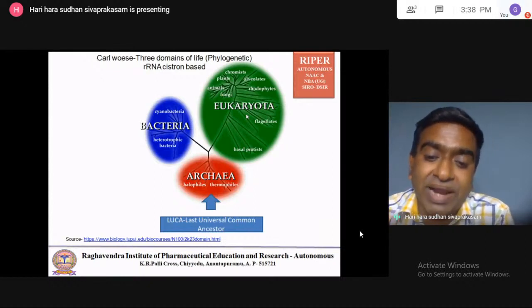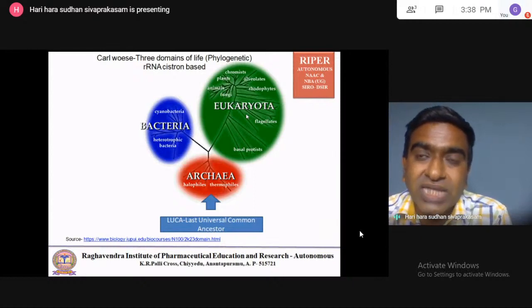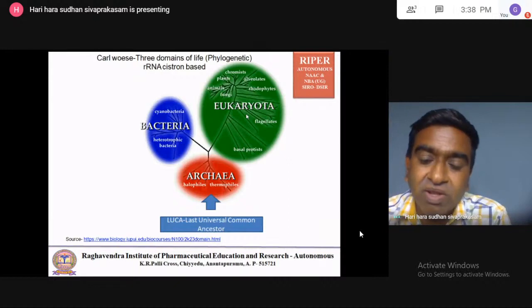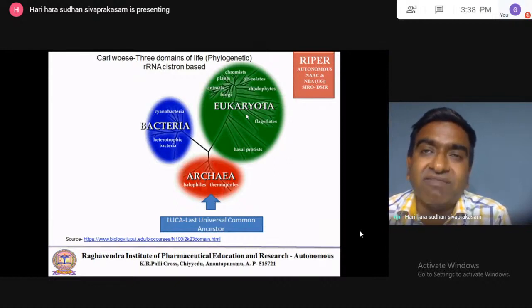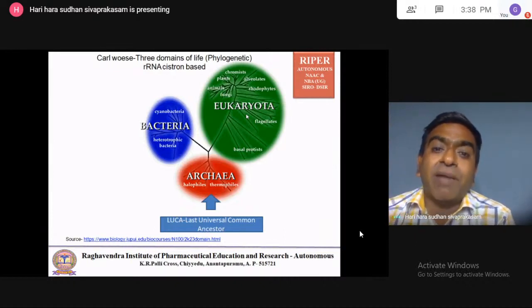So archaea contain thermophilic microorganisms and halophiles. These archaea are living in the extreme conditions of the world. Extreme conditions of the world means, for example, inside a volcano, the temperature will be very high.